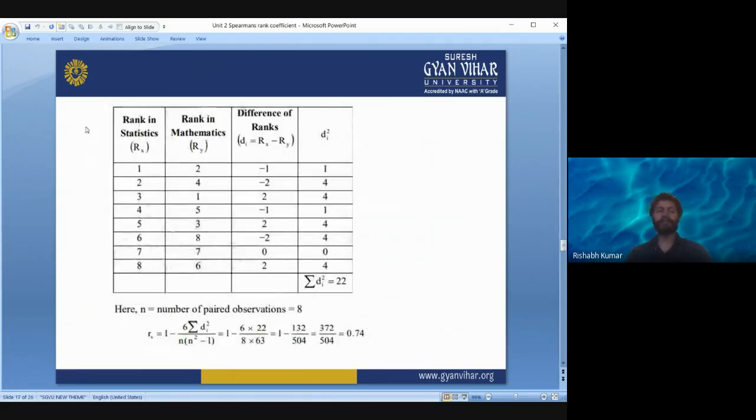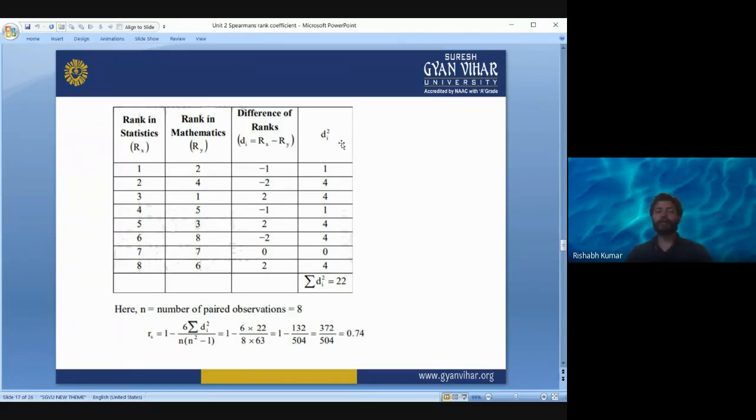So this is the table. Rank in statistics, as you can see, are recorded in this column. Rank in mathematics corresponding to each student is recorded in this column. Now we have to introduce another column, that is D. D is Rx minus Ry. So 1 minus 2 is minus 1, 2 minus 4 is minus 2. Similarly, for the other observations.